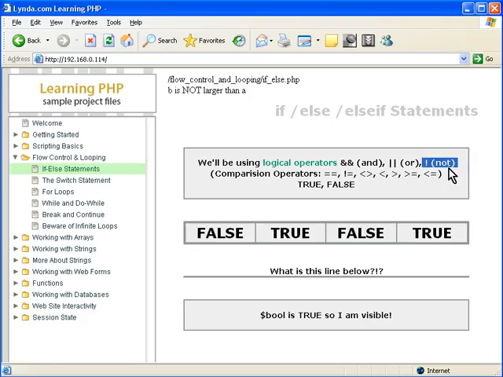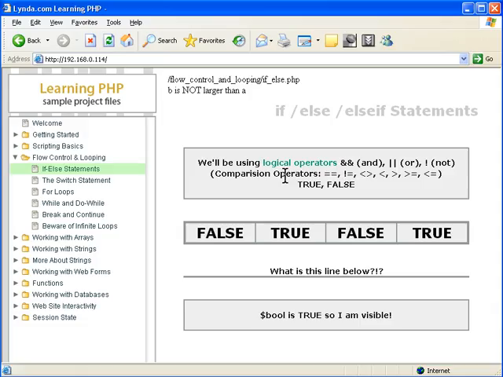If you're coming from VB, for example, you would be familiar with not. And what this does is it does the opposite. So if something's true, it becomes false. If something's false, it becomes true. So we'll see that. But and or are the two common ways to do that. And you can use either way. And or double ampersand, double pipe, or.